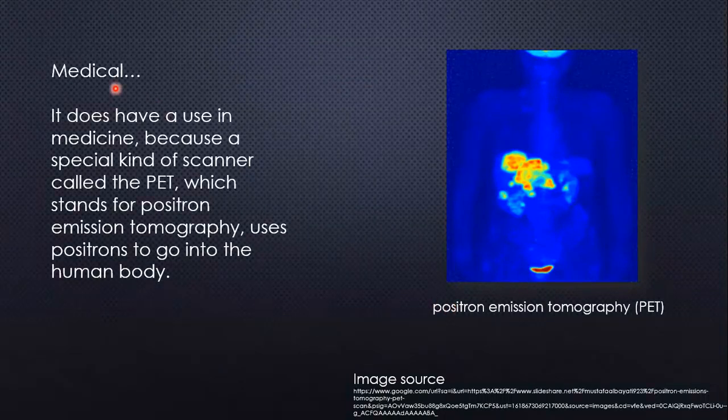Okay, so the use of antimatter in the medical field. It does have a use in medicine, because a special kind of scanner called the PET, which stands for positron emission tomography, uses positrons. The PET is used to scan the human body, and by using this we can find various types of disease in different parts of the human body. So PET is being used nowadays, but it has a high cost too.